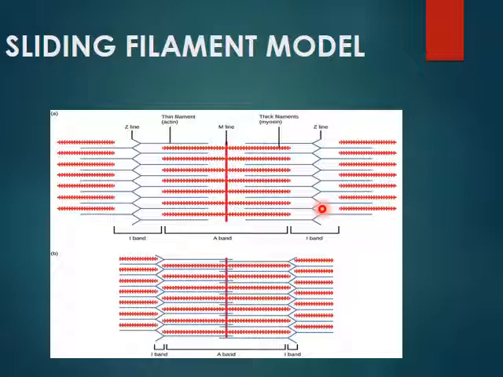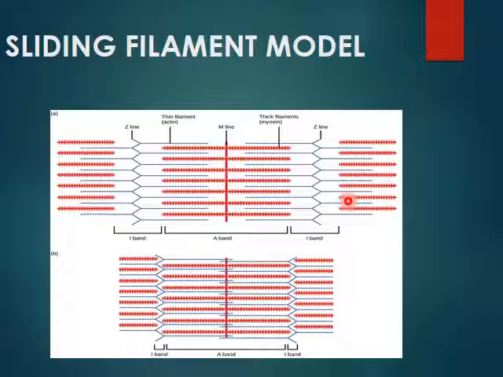ATP supplies the energy for muscle contraction. Although the actin filaments slide past the myosin filaments, it is the myosin filaments that do the most work. Myosin filaments break down ATP and form the cross bridges that attach to and pull the actin filaments towards the center of the sarcomere.